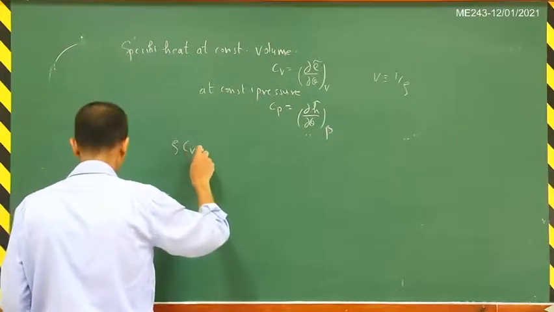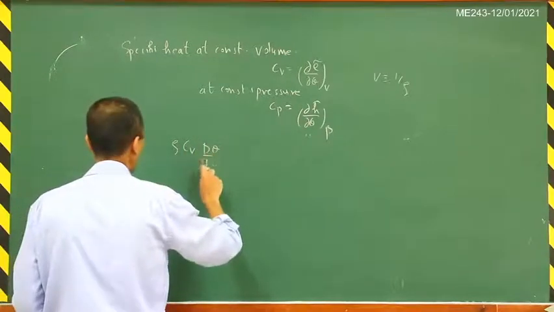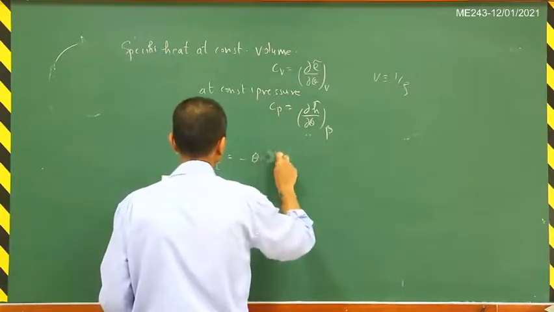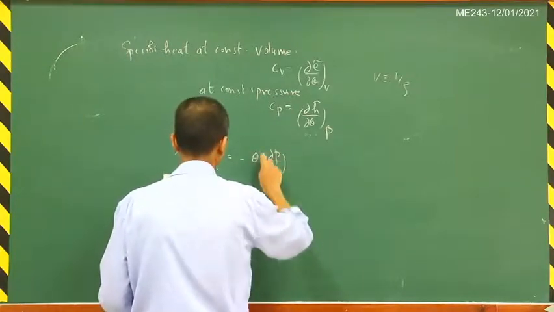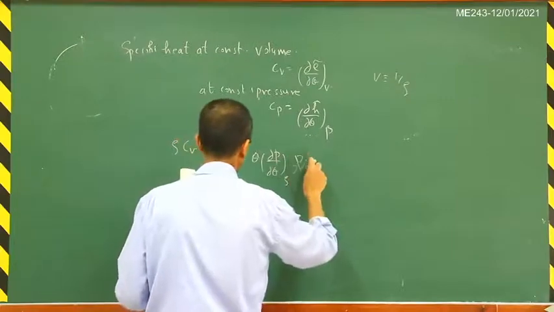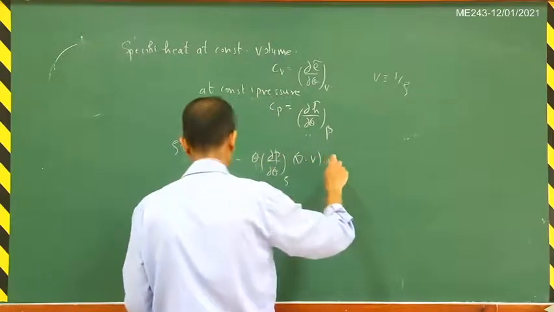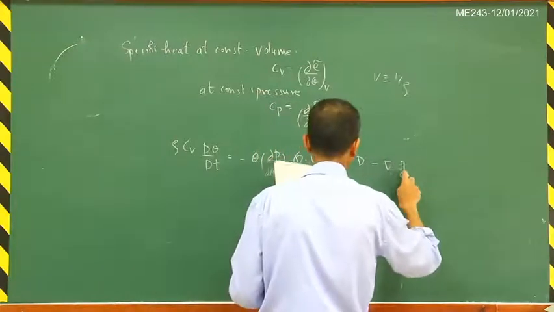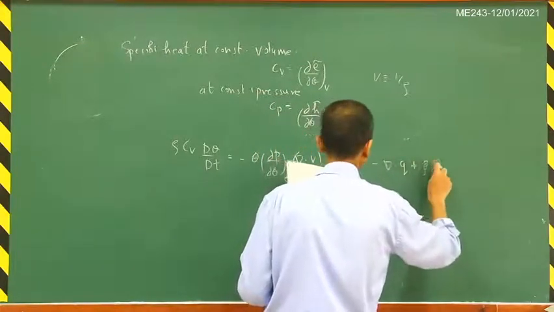So this is ρ C_V dθ/dt = −θ (∂p/∂θ at constant ρ) ∇·v + σ : D − ∇·Q + ρ Q_H.